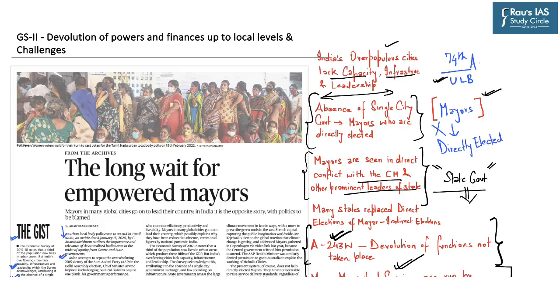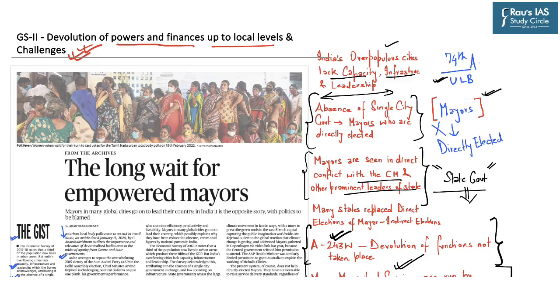Thus, this topic becomes important not only from the perspective of the election of mayor, but also in highlighting the problems faced by the urban local bodies and important recommendations of the 2nd ARC and 15th Finance Commission, especially regarding the financial devolution of grants. So, this topic becomes important under GS paper 2, especially regarding devolution of powers and finances up to the local levels and also challenges therein.